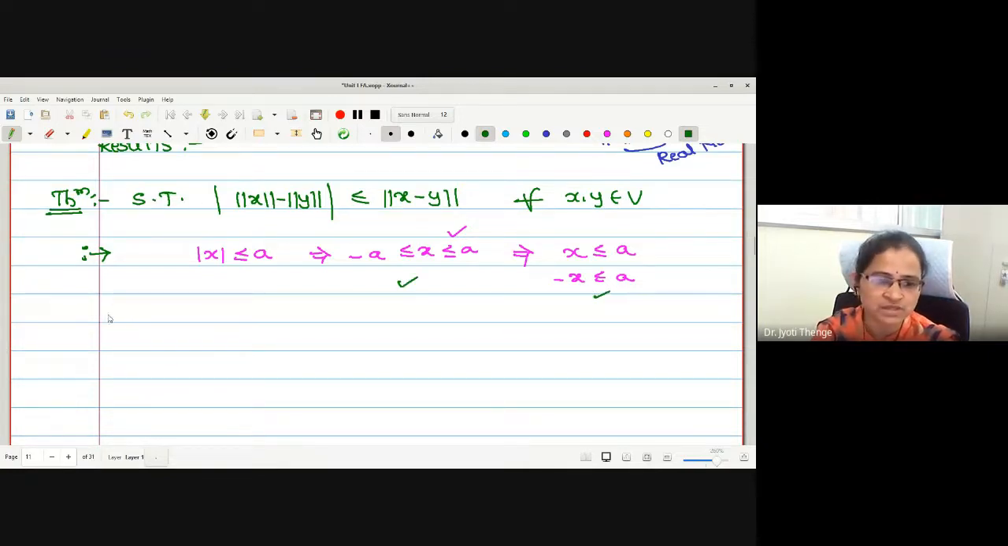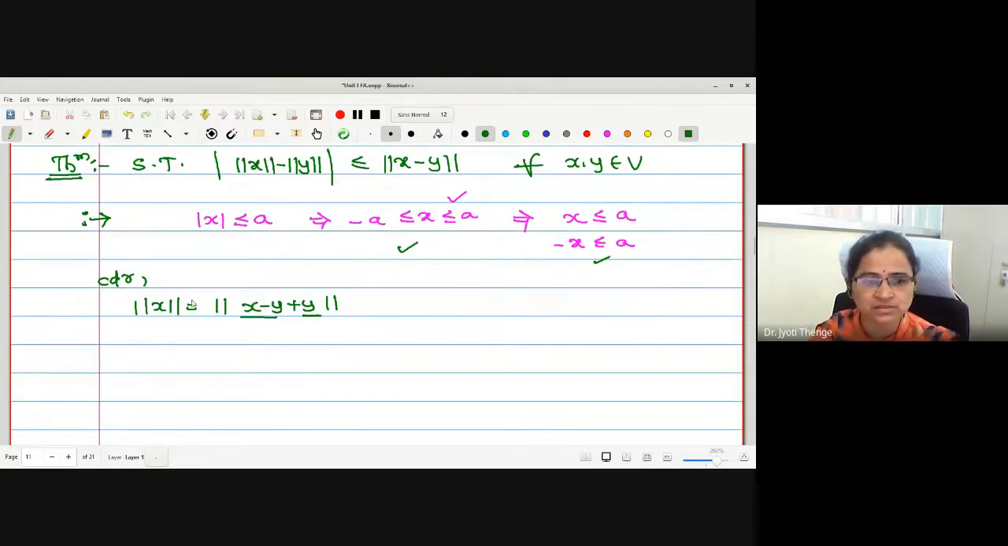Let me start the proof. In order to prove this, let me start with norm x. Now I want to add y somewhere, so let me make an adjustment: x minus y plus y. Now let me use the triangle inequality over these two vectors. What does the triangle inequality tell us? This is less than or equal to